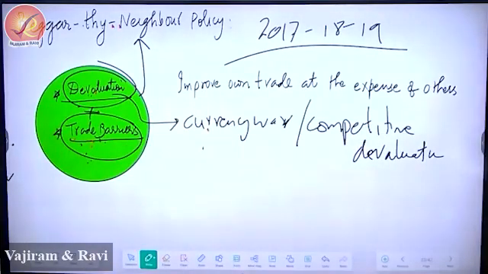It contains all the steps that are taken by a country to improve its own trade, by hurting others, or at the cost of others.